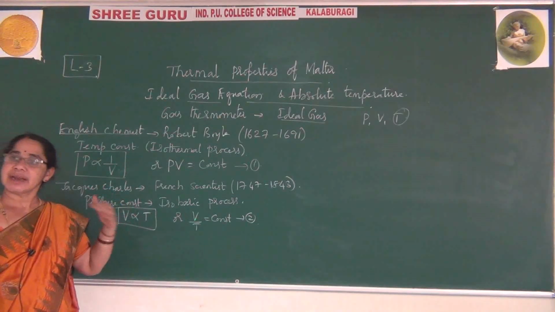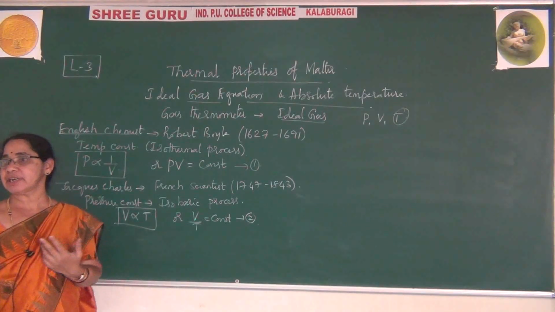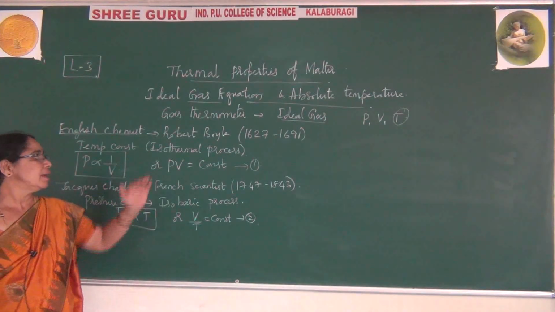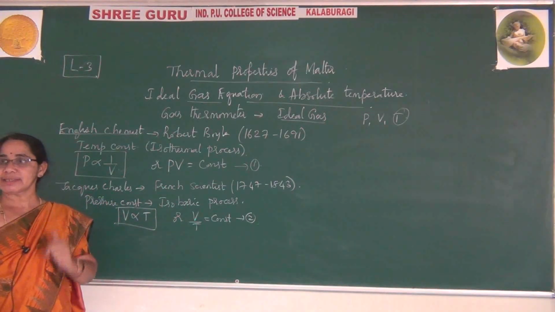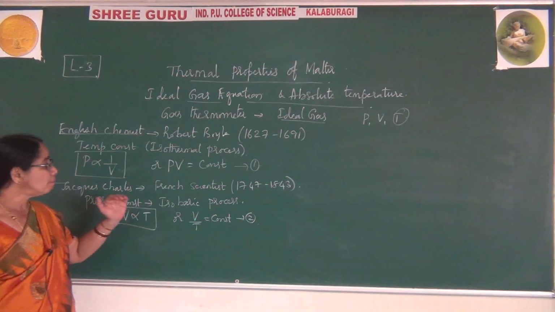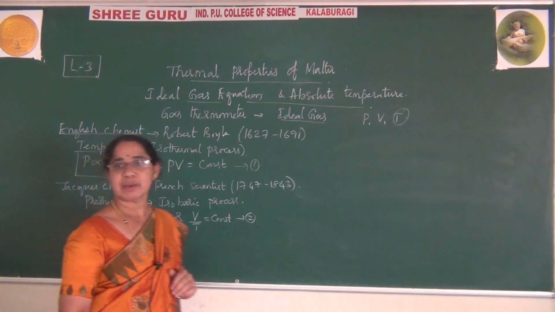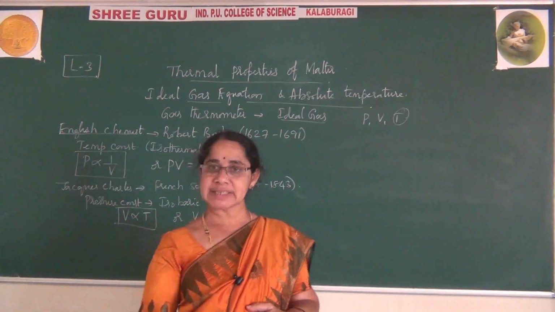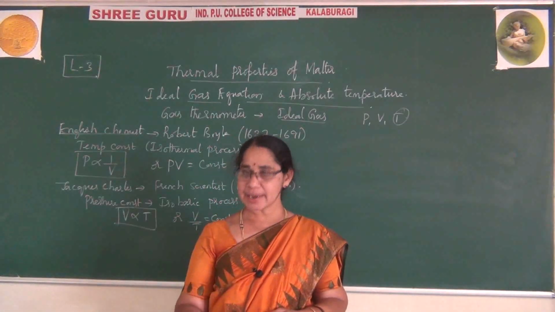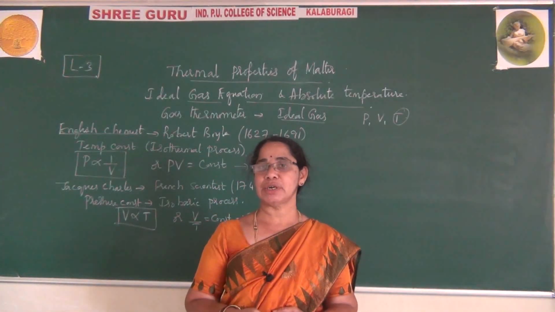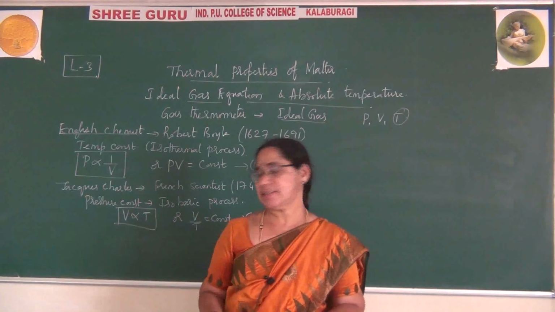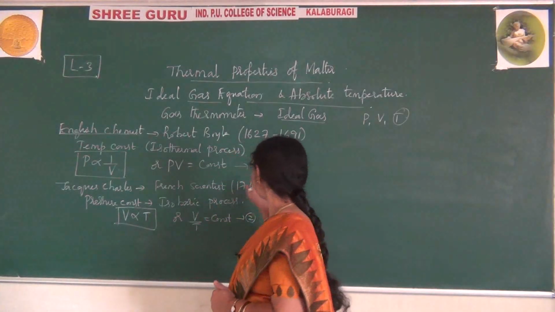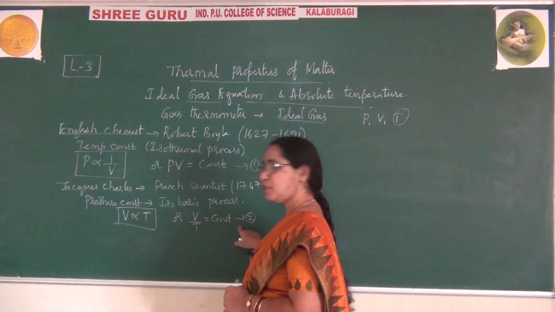These two laws are enough to explain the ideal gas equation. So you can remember that using these two you can explain the ideal gas. Combining Boyle's law and Charles' law, combining equation 1 and equation 2, they arrived at the equation for a perfect gas. So please observe, this is equation 1, this is equation 2.